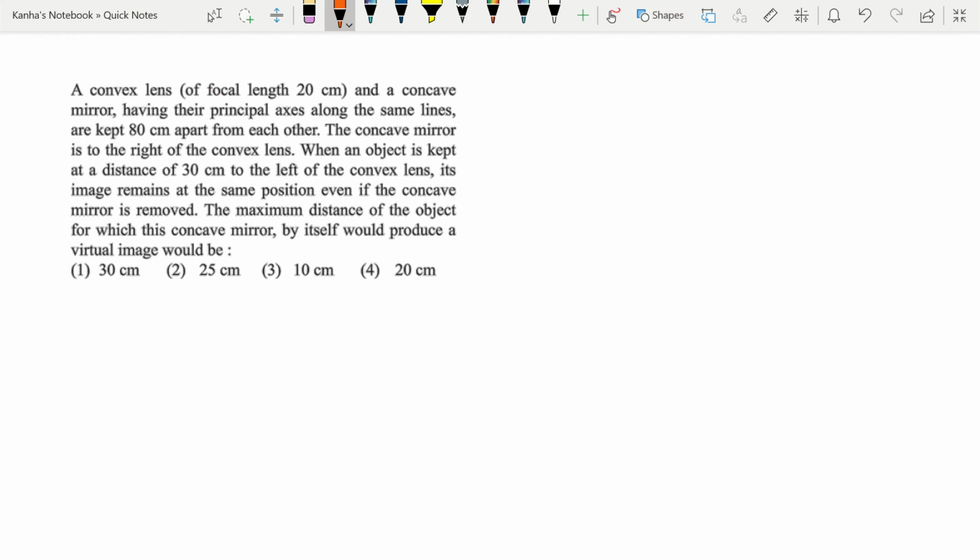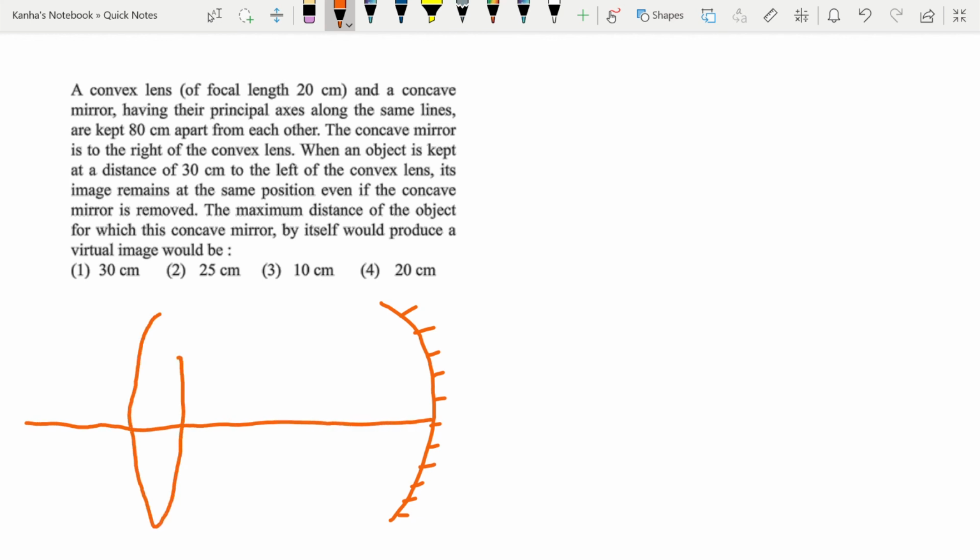A convex lens of focal length 20 centimeter and a concave mirror having their principal axis along the same line are kept 80 centimeter apart from each other. So let's just make this clearly. Let this be my concave mirror, and we have a common principal axis. Then you can easily make your lens. You should be able to draw these things carefully.